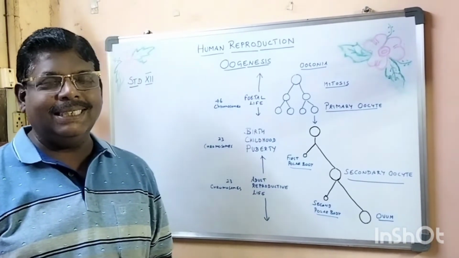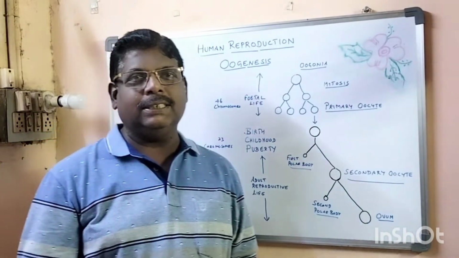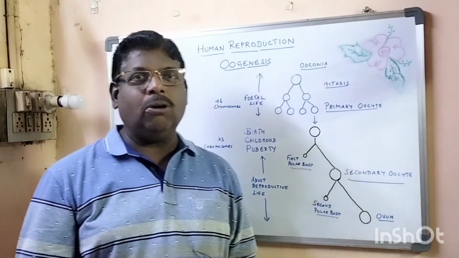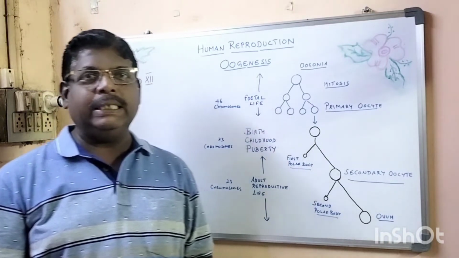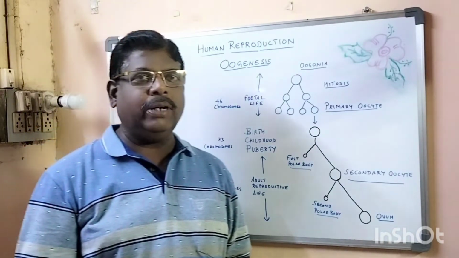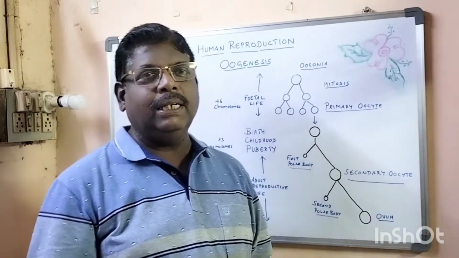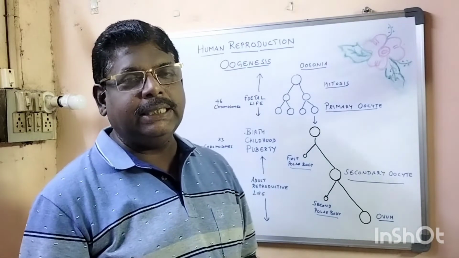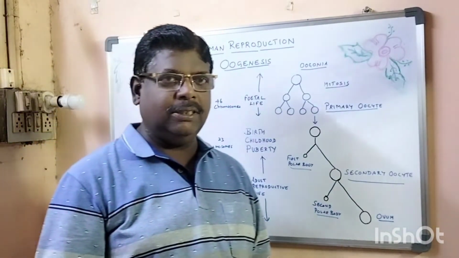Hello everyone. In this lesson, let us learn about oogenesis. So, what is oogenesis? Nothing but the formation of ovum. The formation of ovum is called oogenesis. Ovum is nothing but the female gamete cell, female gamete. This is initiated during embryonic developmental stages. Oogenesis is initiated during embryonic developmental stages.